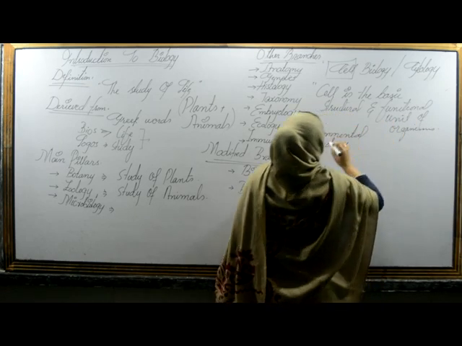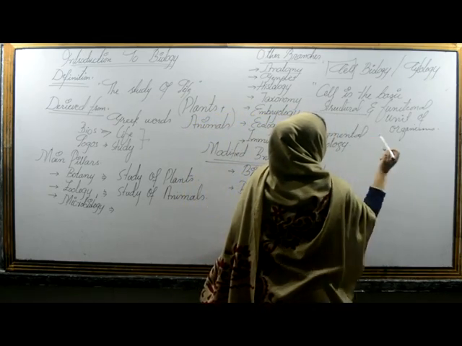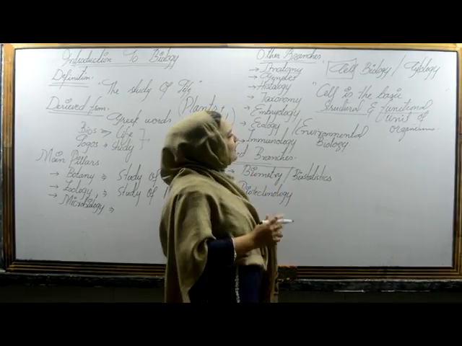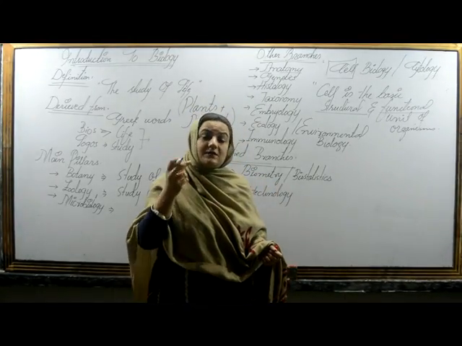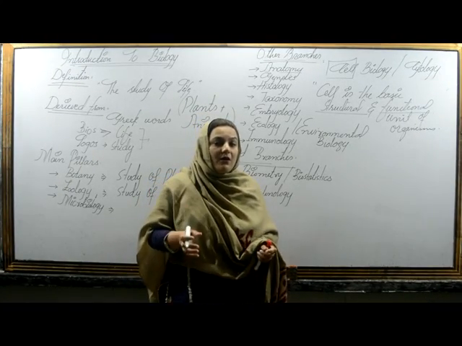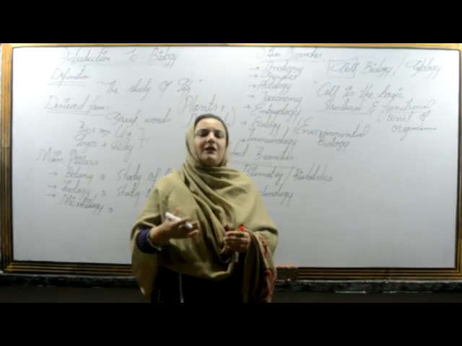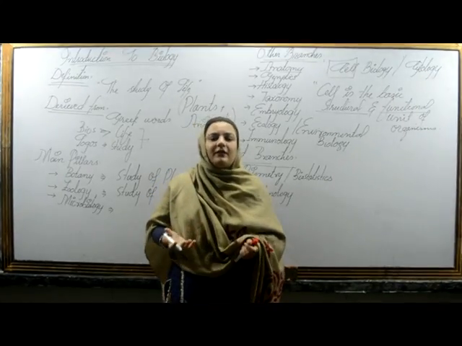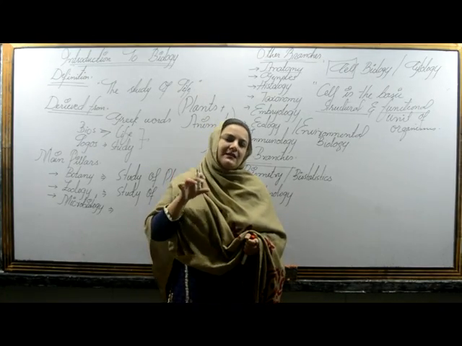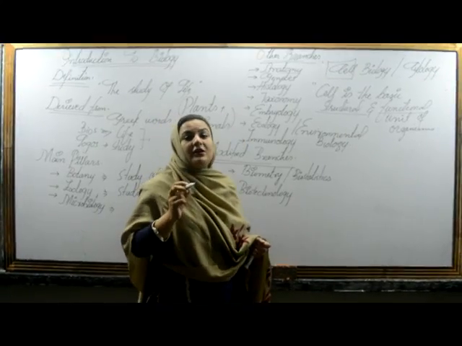Okay. Now I have used two terminologies here. First is structural and the second is functional. I'd like to explain them a little bit. How does a cell act as the structural unit of a living organism? Cell acts as a structural unit because cell is the building block for reproducing or creating any type of living organism. Nothing can be produced without a cell. So that is why cell is said to be the structural unit of a body.